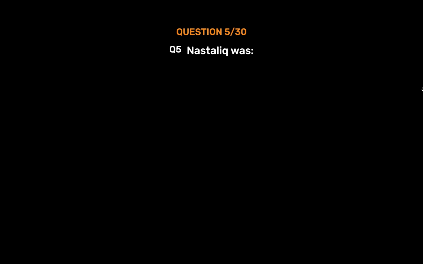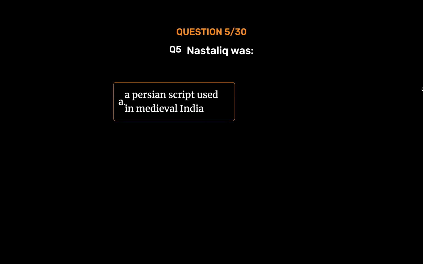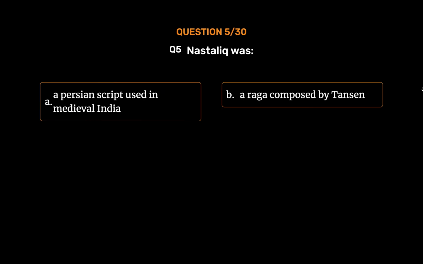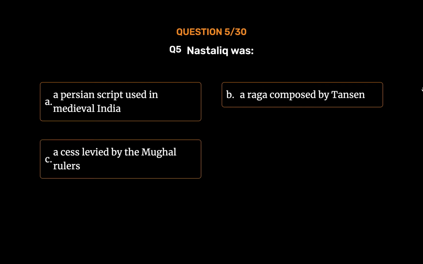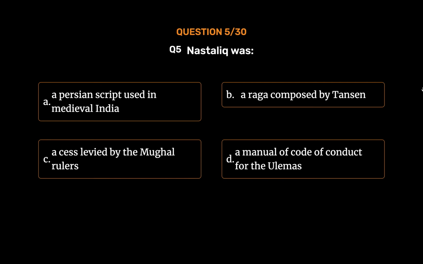Question number 5. Nastaliq was Option A. A Persian script used in medieval India. Option B. A raga composed by Tansen. Option C. A cess levied by the Mughal rulers. Option D. A manual of code of conduct for the ulemas.